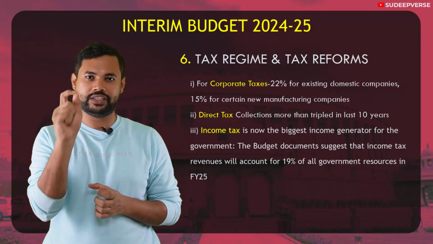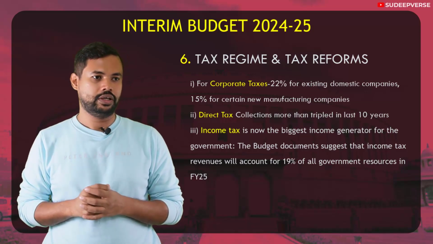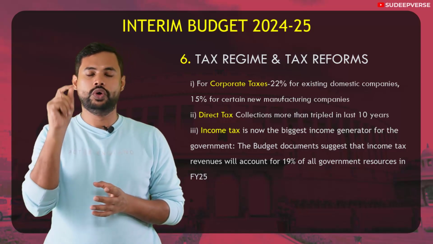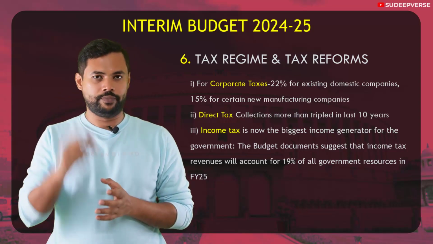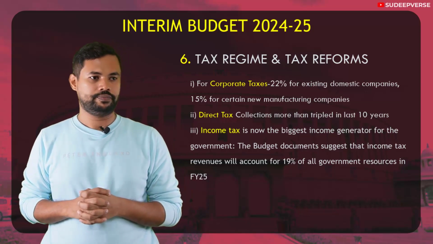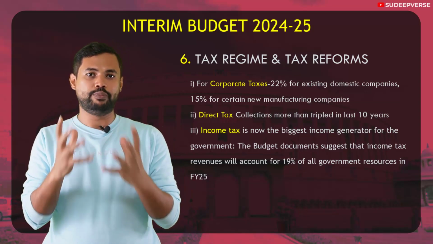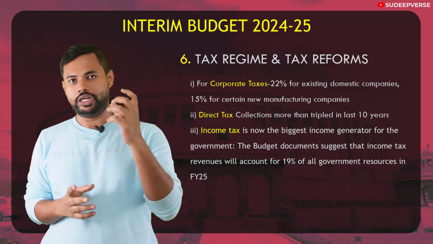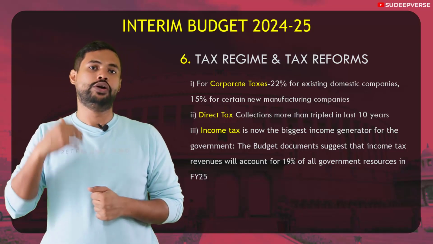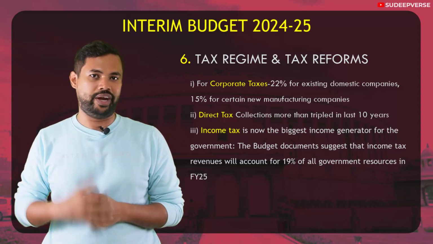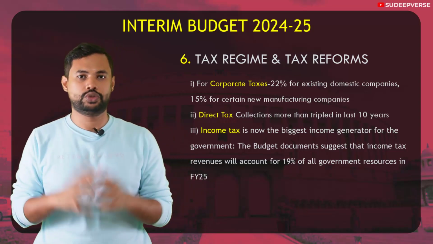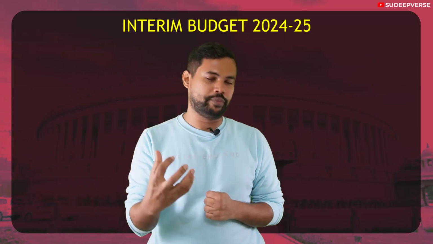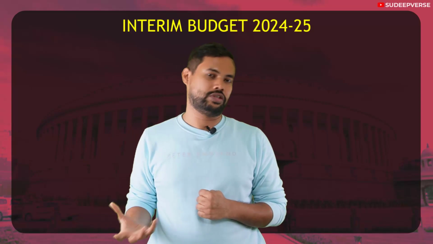And if you take the average monthly gross GST collections, it has doubled to 1.66 lakh crore in fiscal year 2024. So these are some important tax regime and tax reform measures, important statistics that you can definitely use in your GS3 paper to substantiate the progress that we have made within the economy of India. So I hope this theme was also helpful. These are some important pieces of information that you can definitely use in your answers for mains.